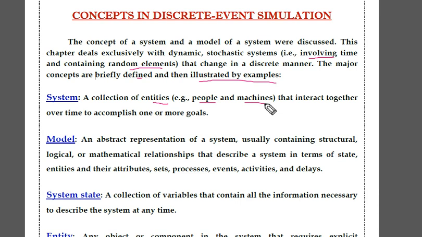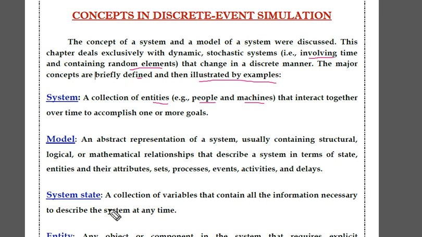Model. What is model? A model is an abstract representation of a system, usually containing structural, logical, or mathematical relationships that describe a system in terms of state, entities and their attributes, sets, processes, events, activities, and delays. Model is nothing but an abstract representation. It is actually in structural or logical, any mathematical relationship.